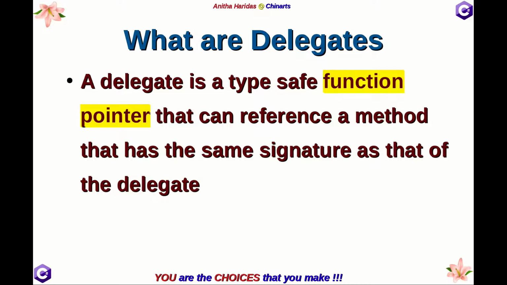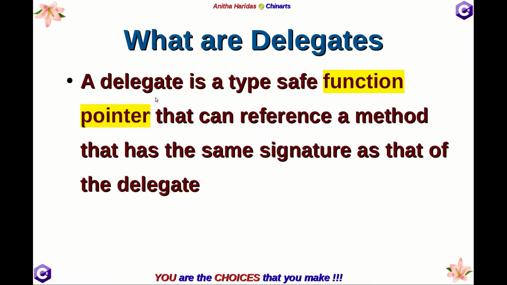We are going to discuss the theoretical part of what is a delegate, and in the next video we will see how to implement delegate. A delegate is a type-safe function pointer that can reference a method that has the same signature as that of the delegate. So for the time being, just understand the definitions. We will be discussing all these things in detail with demo programs.